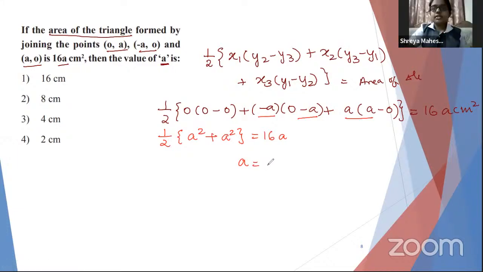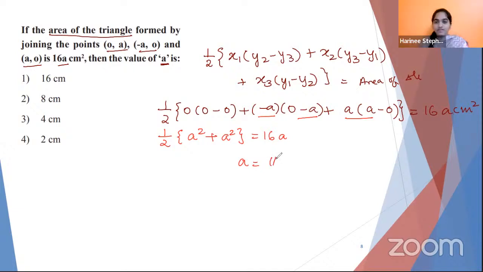16 centimeters. Very good. So this becomes 1 by 2 into 2a square is equal to 16a. 2 and 2 get cancelled. So a square is equal to 16a, which means one of the a and one of the a gets cancelled. So a is equal to 16 centimeter.